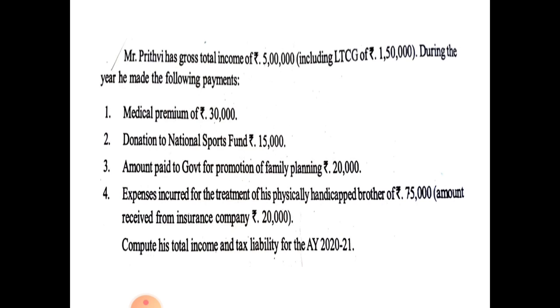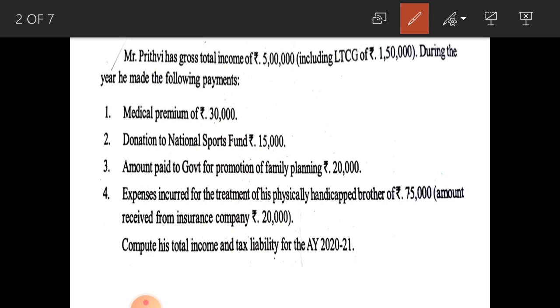During the year, he made the following payments: medical premium of rupees 30,000, donation to National Sports Fund 15,000, amount paid to government for promotion of family planning 20,000, expenses incurred for the treatment of his physically handicapped brother of rupees 75,000, amount received from insurance company rupees 20,000. Compute his total income and tax liability for the assessment year 2020-21.